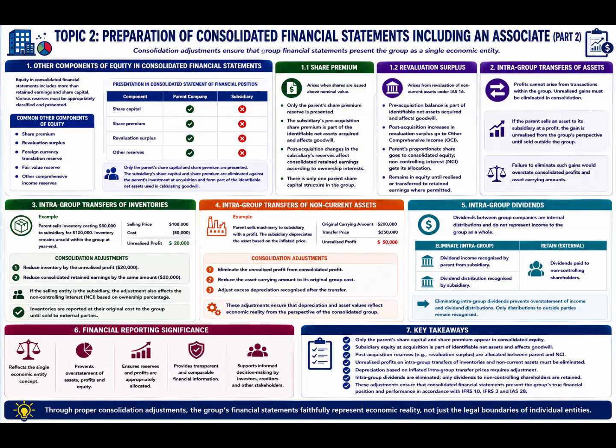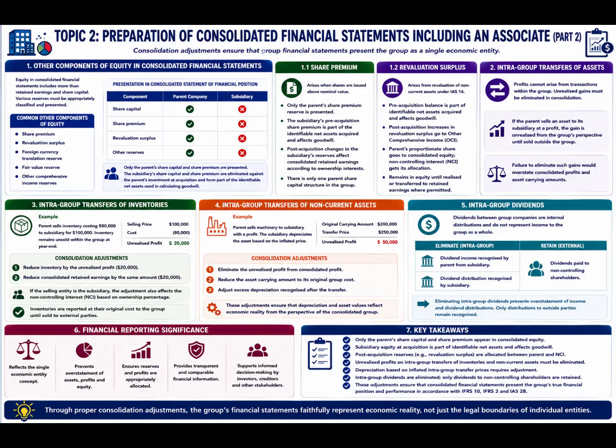If a parent sells an asset to its subsidiary at a profit, the profit recognized in the individual financial statements remains unrealized from the group's perspective because ownership is not transferred outside the economic entity. The unrealized profit must therefore be eliminated during consolidation. Failure to eliminate such gains would overstate consolidated profits and asset carrying amounts.